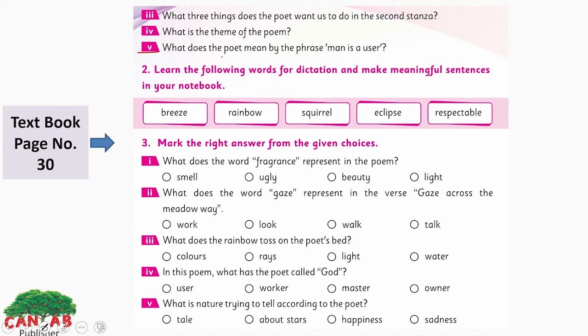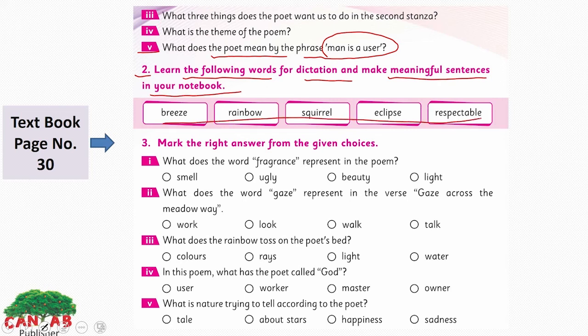The fifth one: what does the poet mean by the phrase man is a user? You have to write about what this phrase means. The second question here: learn the following words for dictation and make meaningful sentences in your words. You have to find out the meaning of these words from the dictionary and use them in your sentences.